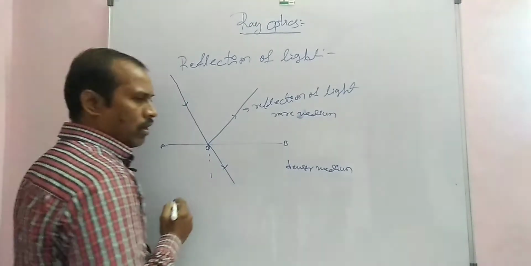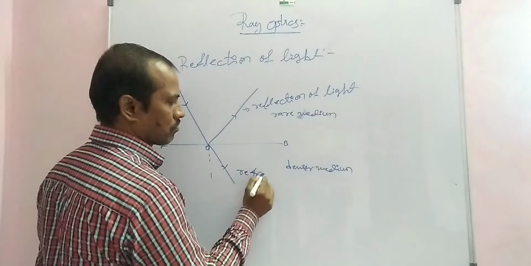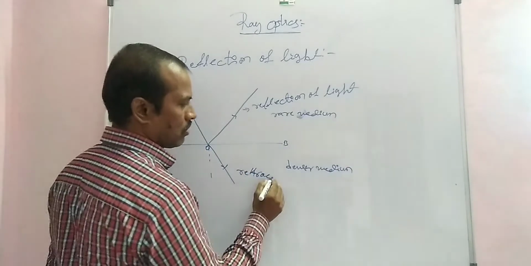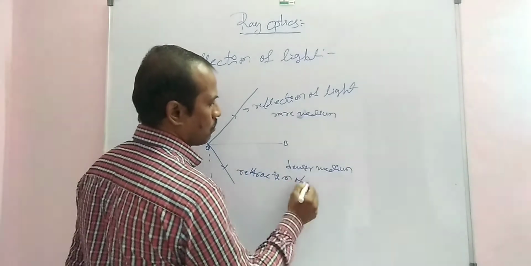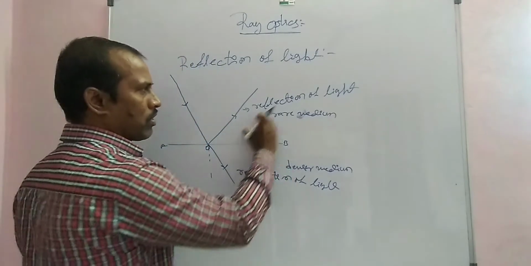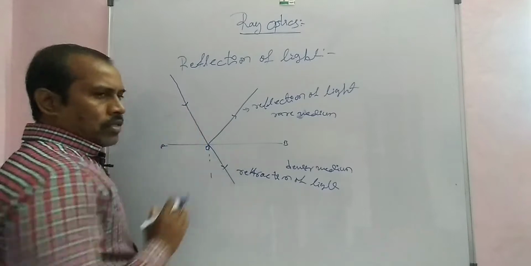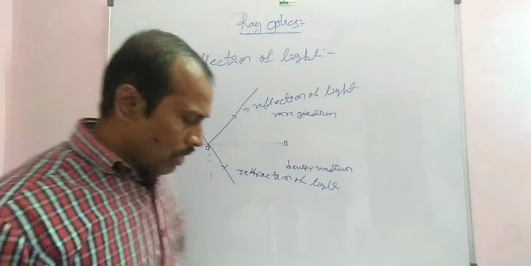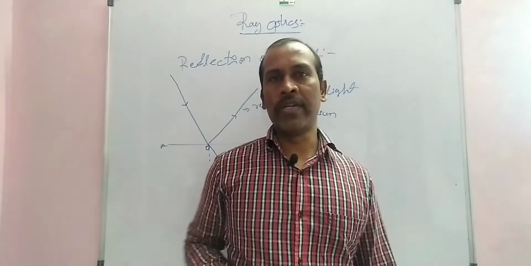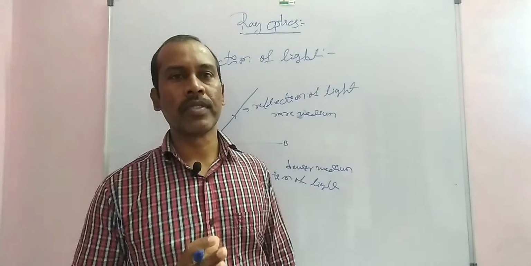This is called refraction of light. This one is refraction of light and this one is reflection of light. So in this process, the light is traveling from one medium to another medium.